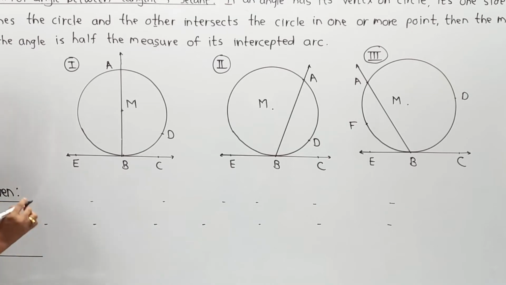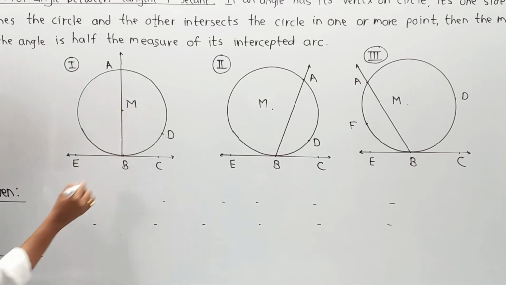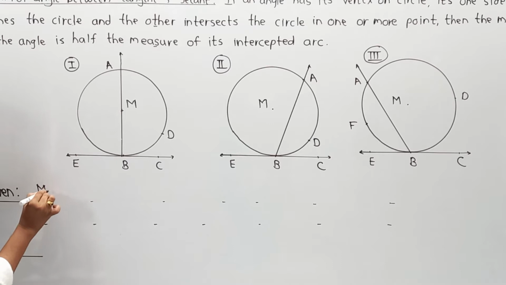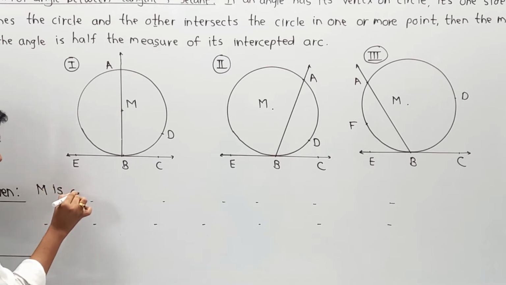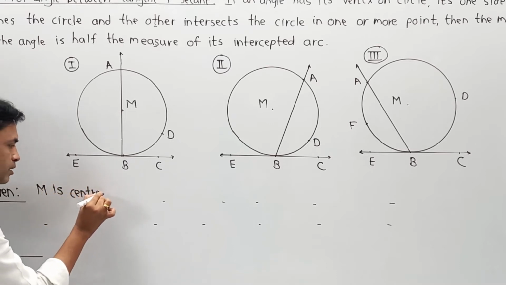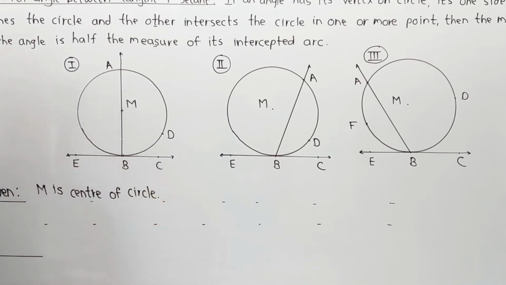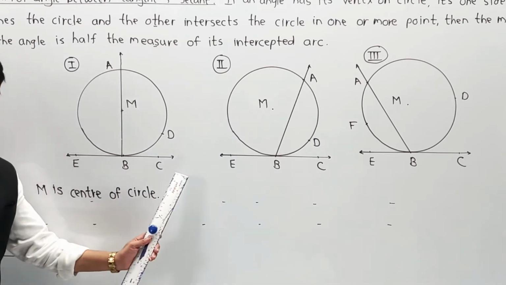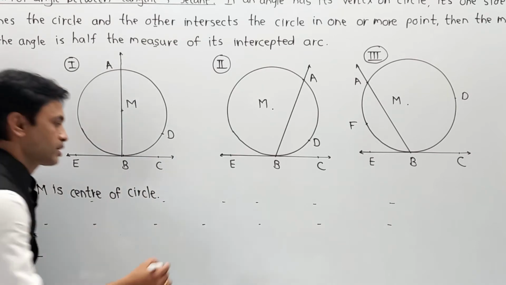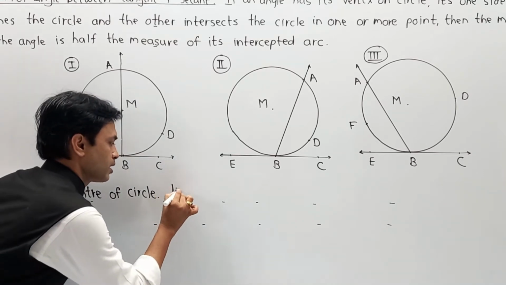So the given is starting: M is the center of the circle. Next, EBC is a line tangent to the circle.